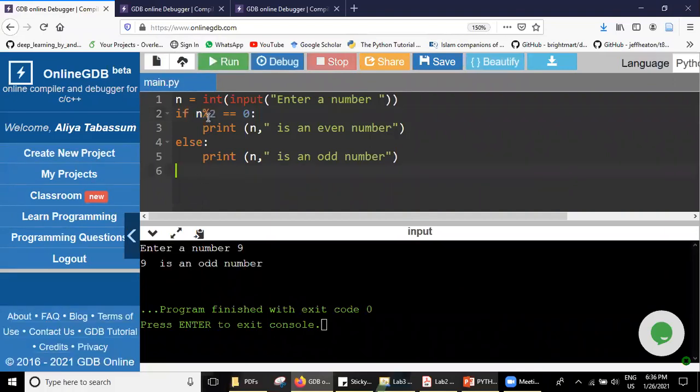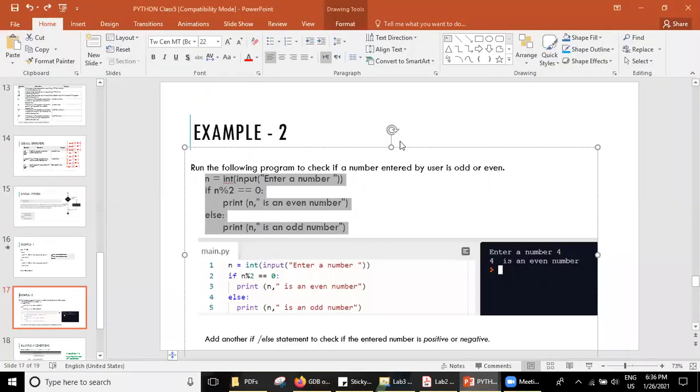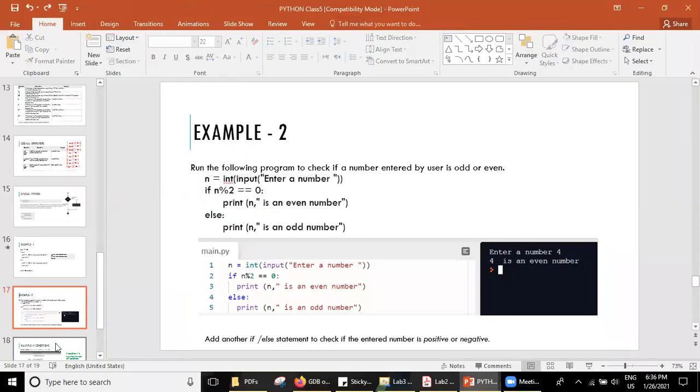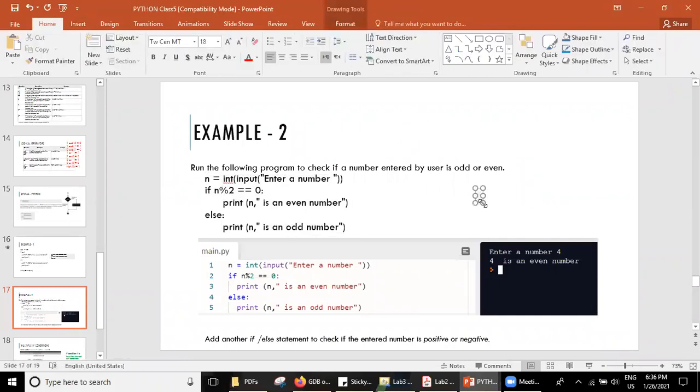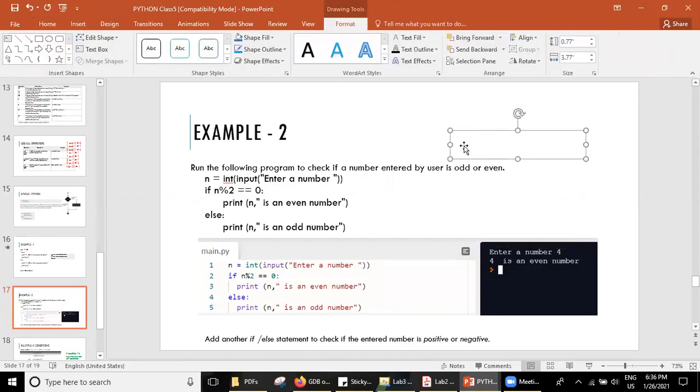Got it? See here, what we are trying to see is n modulus 2. I have to tell you about the modulus. Some of the students who attended my first class know how the modulus works, but still I'll explain it again. What is meant by the modulus?